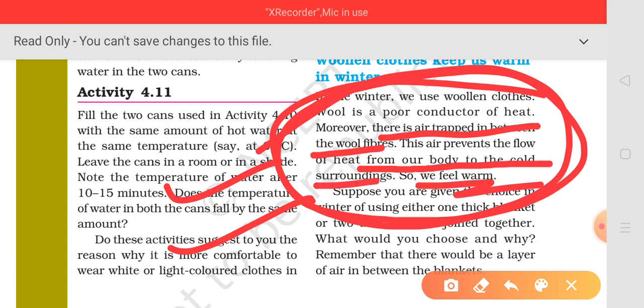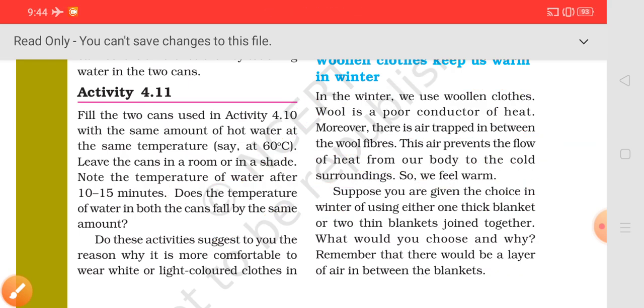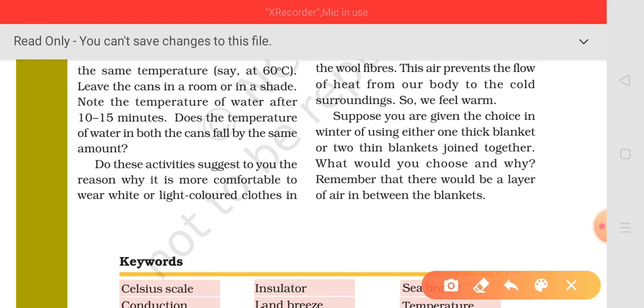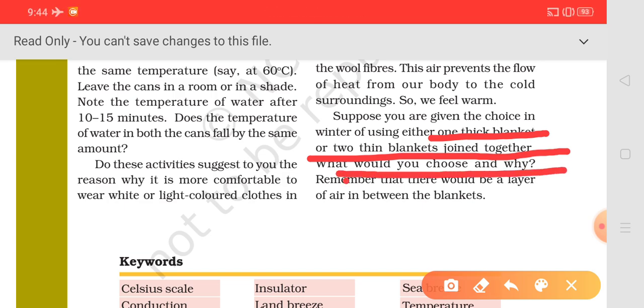So we feel warm. Now suppose, you are given the choice in winters of using either one thick blanket or two thin blankets which are joined together. So what would you choose and why?